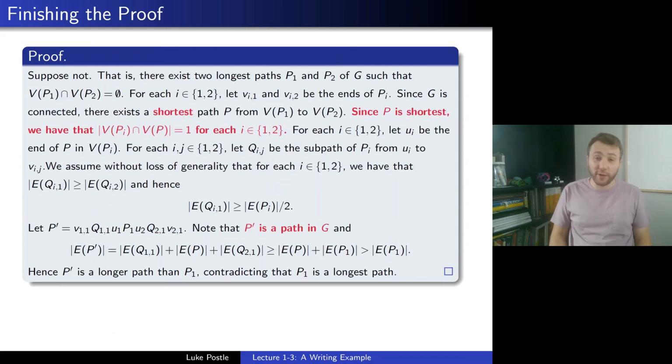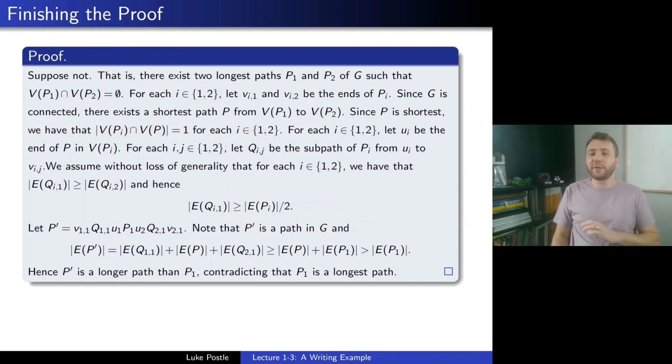Well, you add shortest. There exists a shortest path P from V of P1 to V of P2, and since P is shortest, we get that actually, you might as well say that V of Pi intersect V of P is 1 for each i in 1, 2, otherwise it wouldn't be shortest, but we've kind of already said that, so I won't be pedantic. But we mentioned that it's shortest, we mentioned that fact that it only has one vertex, and now you can actually note that P prime is a path in G when you do this construction. And you can spell that out in more detail, but that's at least enough for the reader to get them there. That you've done the shortest, and that's actually the reason that you get a path. And now we've completed our proof.